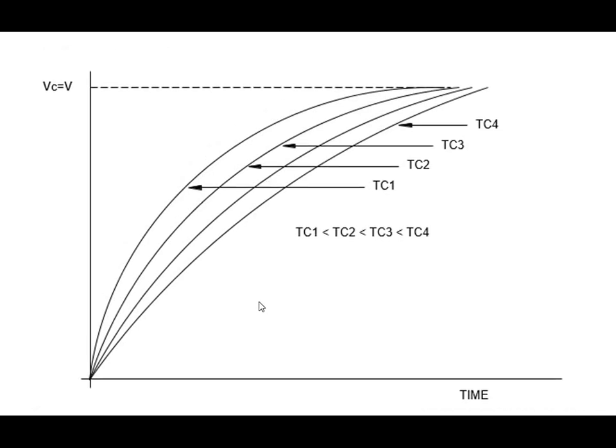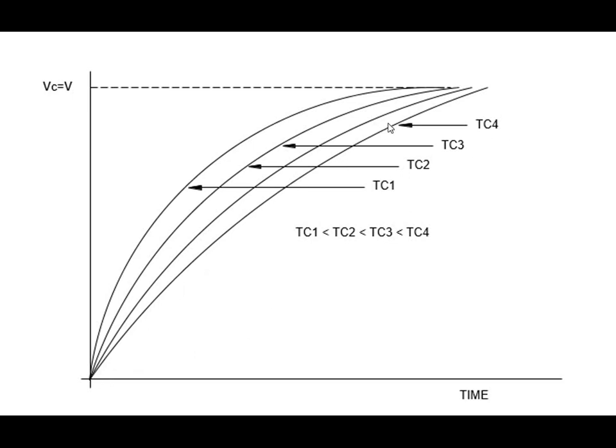So this is the graphical representation of the variation of Vc with time constant RC. From this figure we can see TC1, time constant 1, is less than time constant 2, less than time constant 3, less than time constant 4. So this is the time constant in ascending order. As the order of the time constant increases, the value of the time constant also increases.